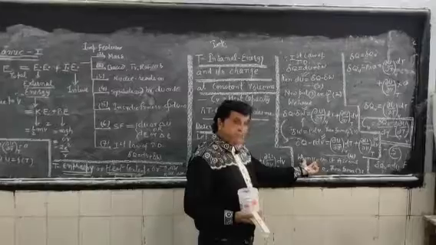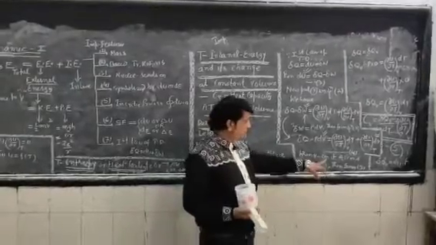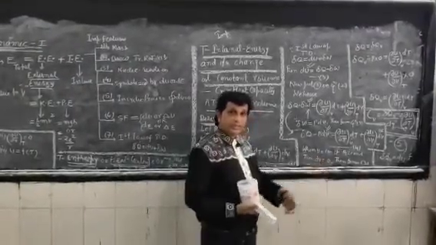Now we apply an important change: V is constant, so dV is equal to 0.